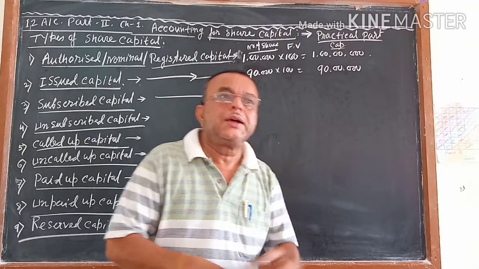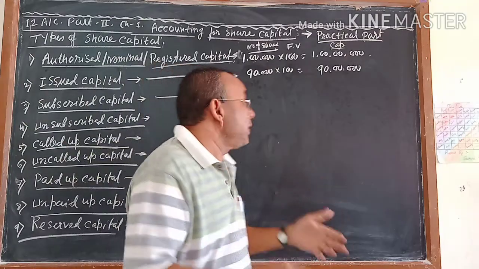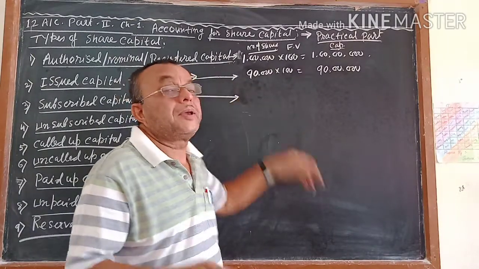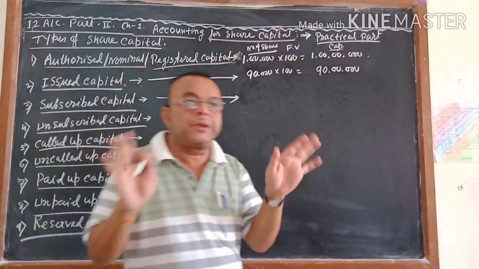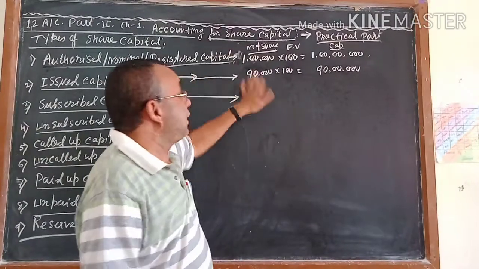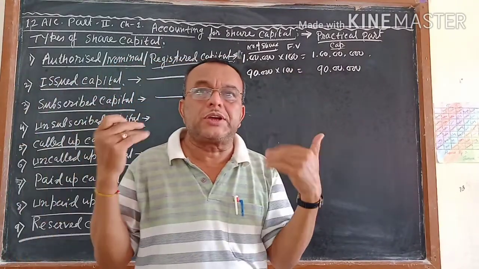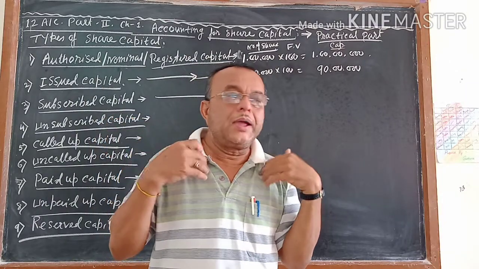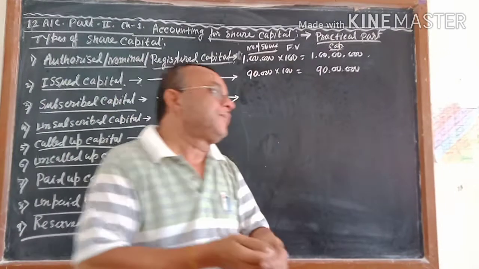Now the question is, the applications you start getting may be more than 90,000 or maybe less than 90,000. If the company has a reputation in the market, then applications may come more than 90,000. I become a shareholder, I don't know the other shareholders, how many shares they apply for.